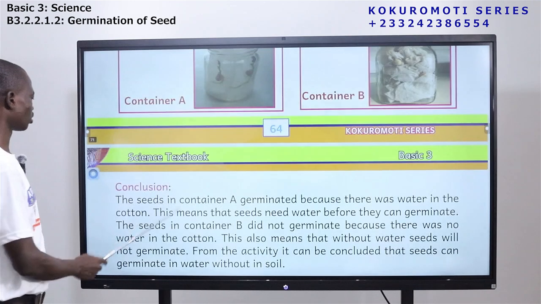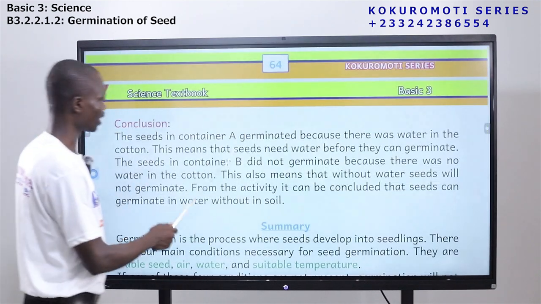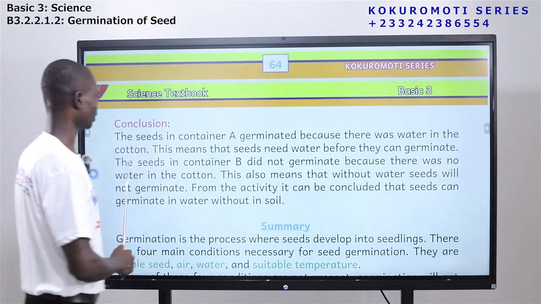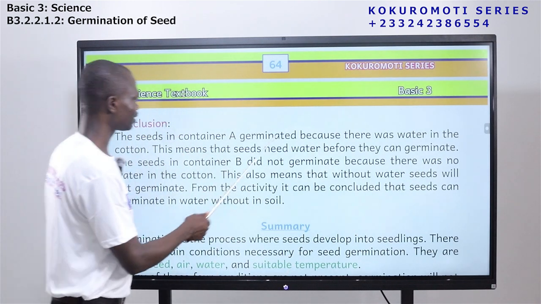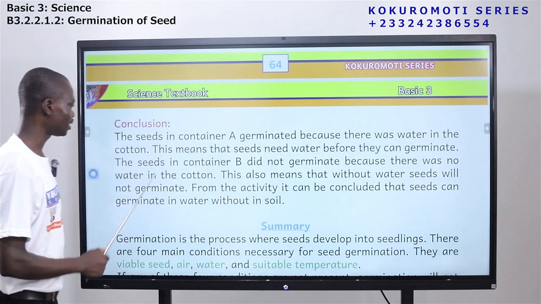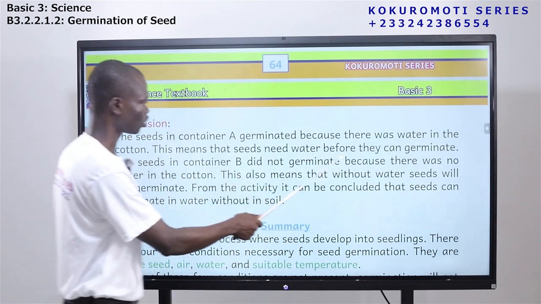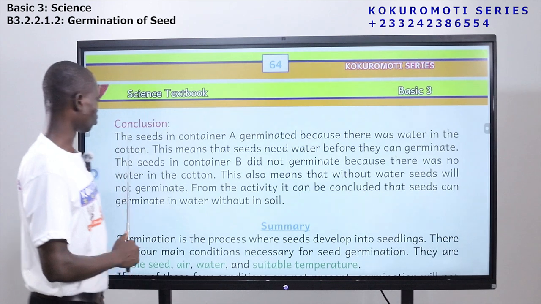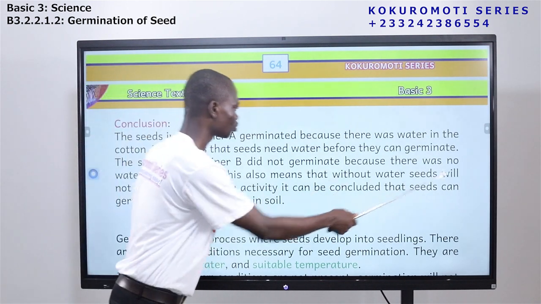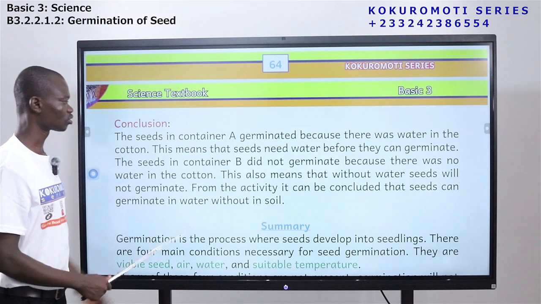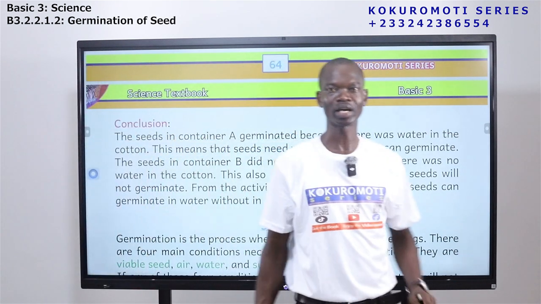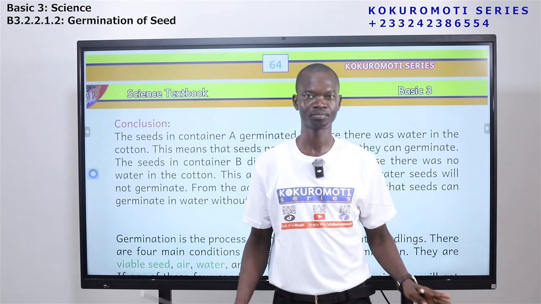Now let's look at the conclusion. The seed in container A germinated because there was water in the cotton. This means that seeds need water before they can germinate. The seeds in container B did not germinate because there was no water in the cotton. And this also means that without water, seeds will not germinate. So from the activity, we can conclude that seeds need water to germinate, not soil.